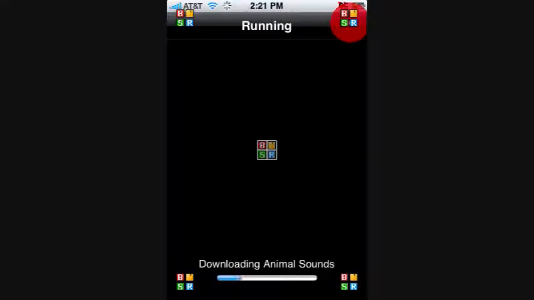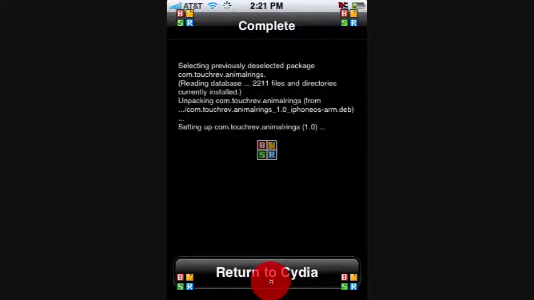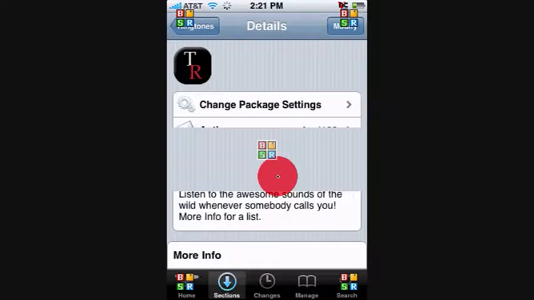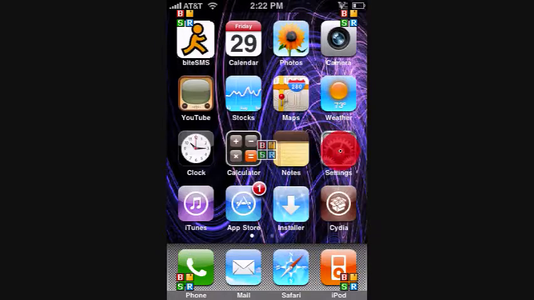And once it downloads, you want to go to settings, and we'll go to ringtones, but I'll show you guys. Alright, it's done loading. You could return to Cydia. Then you could go home. You can go to settings.